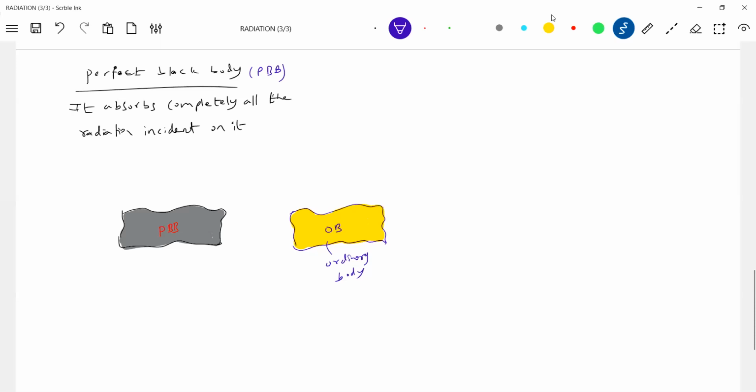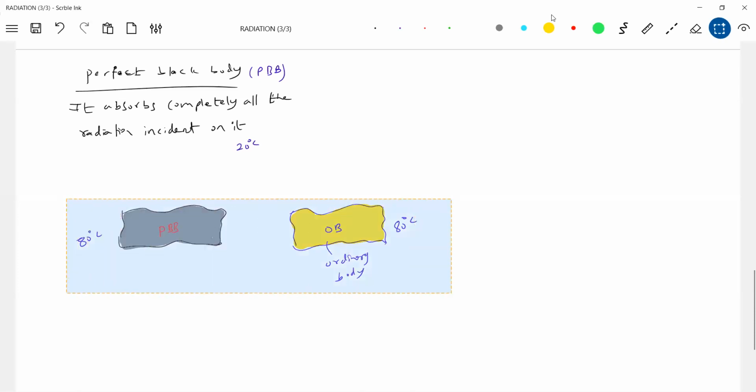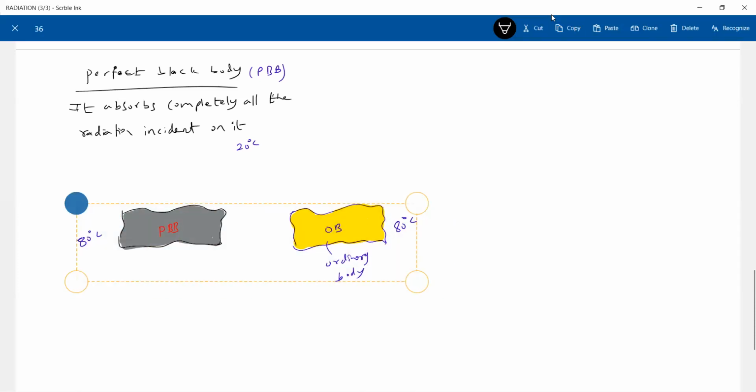Okay, we'll discuss the radiation phenomena of these two. Initially both are at surrounding temperature, say 20 degrees Celsius. Then both are at, say, 70 or 80 degrees Celsius. Temperature of both is 80 degrees Celsius. What actually happens here? Both will cool down, no? Both will cool down. And finally, what will happen? They'll attain equilibrium. At equilibrium, we have to again discuss the phenomena.